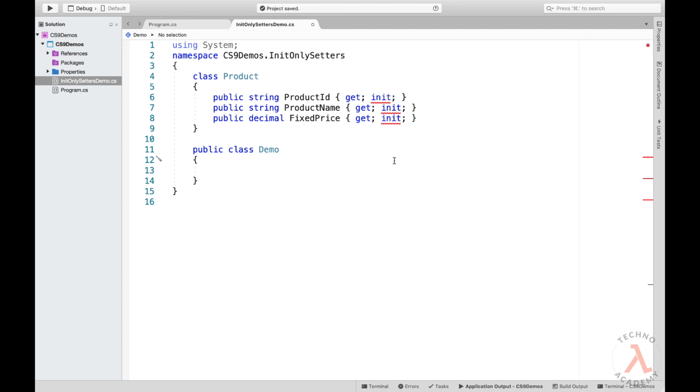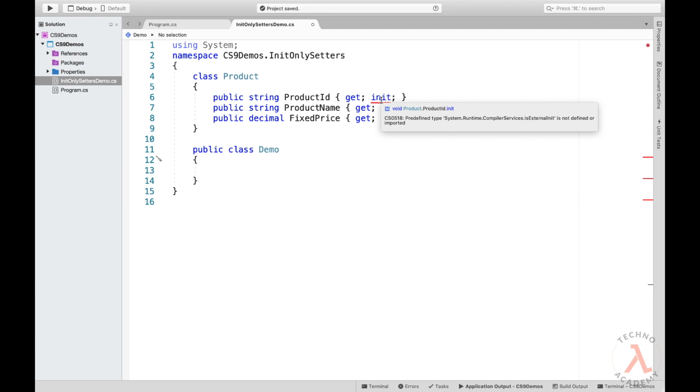Now if you observe, we are getting an error. There is a small workaround to resolve that error. So first let us check out what that error is. We can observe that the predefined type System.Runtime.CompilerServices.IsExternalInit is not defined or imported.